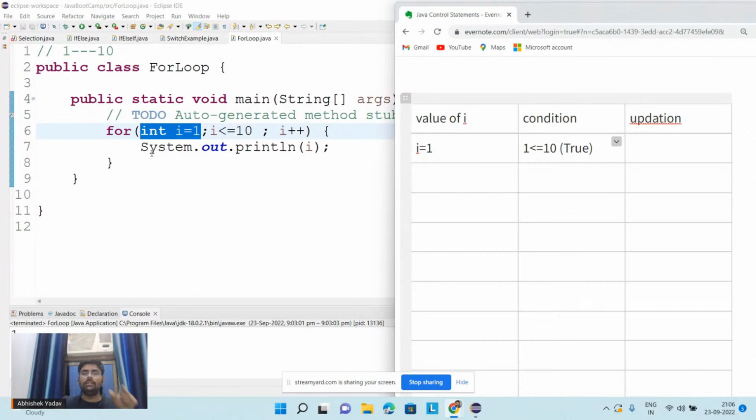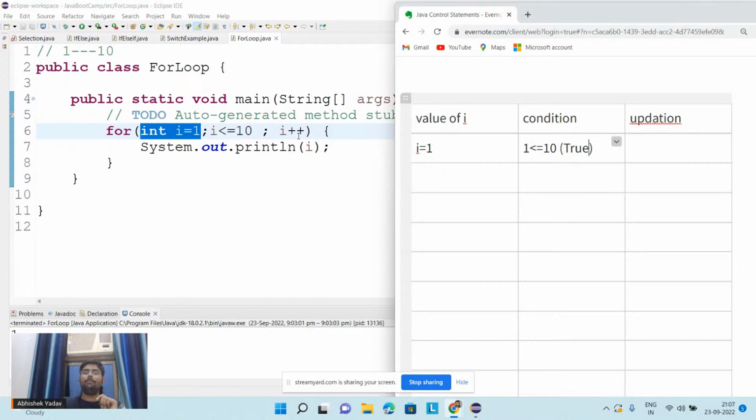First, I will move inside the body of the for loop, and first I will execute the body of the for loop. So here, the body of the for loop is System.out.println I. I is 1. So I will get 1 as output on the output screen. Okay. And after that, when the system sees the enclosing curly bracket of the for loop, it will jump to the updation part.